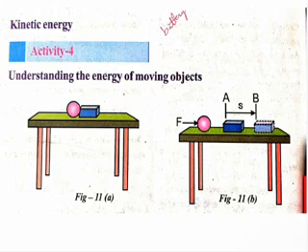That's why the plastic block is displaced from point A to B. So in other words, a body has more energy when it is moving than when it is at rest. A body in motion has energy, but at rest it does not have any.